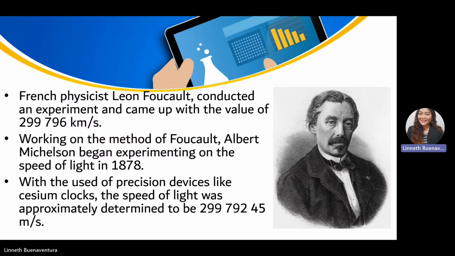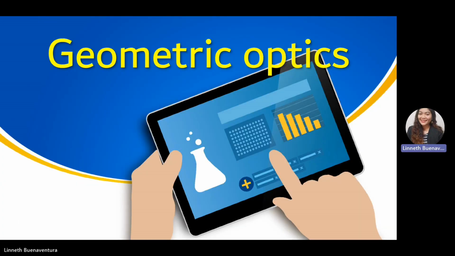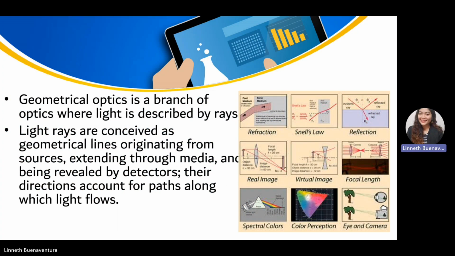He used a precise device and, from his experiment, he had a measurement that light could travel about 299,792.45 meters per second.